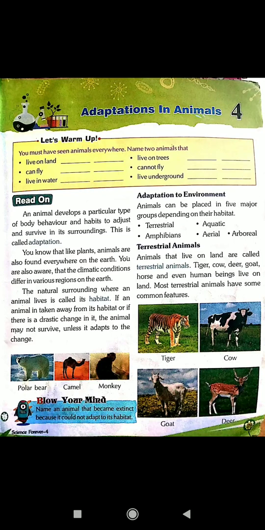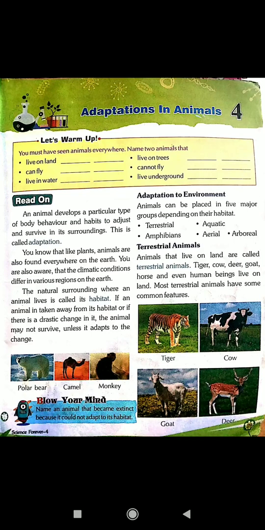If an animal is taken away from its habitat or if there is a drastic change in it, the animal may not survive unless it adapts to the change. Some pictures are there: polar bear, camel, monkey.